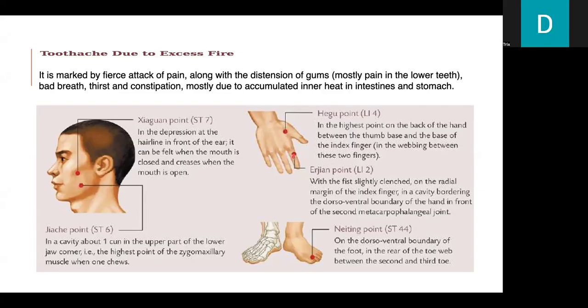Then Large Intestine 2, with the fist slightly clenched, on the radial margin of the index finger in a cavity bordering the dorsal-ventral boundary of the hand, in front of the second metacarpophalangeal joint. Next is Stomach 44, on the dorsal-ventral boundary of the foot in the rear of the toe web between the second and third toe.